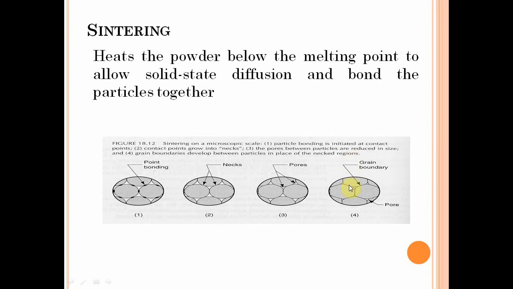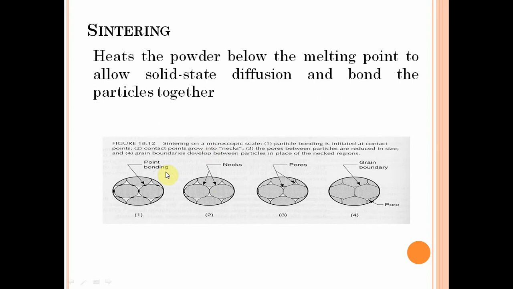See the boundary layers generated here. Once the cooling rate increases, a solid particle is generated. So this is how a liquid state is converted into a solid state.